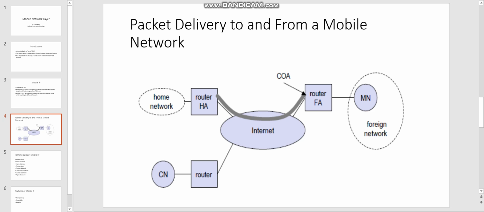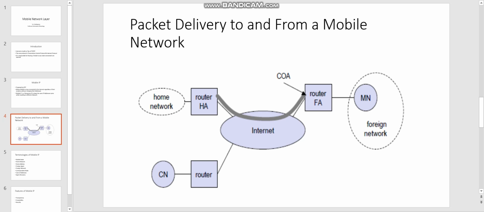Then another term is the correspondent node, CN. The correspondent node is the partner of the mobile node. The home agent is a router. It tunnels packets from a device on the internet, called the correspondent node, to the roaming mobile node. So the correspondent node represents the partner of the mobile node. The correspondent node can be a fixed or a mobile node.